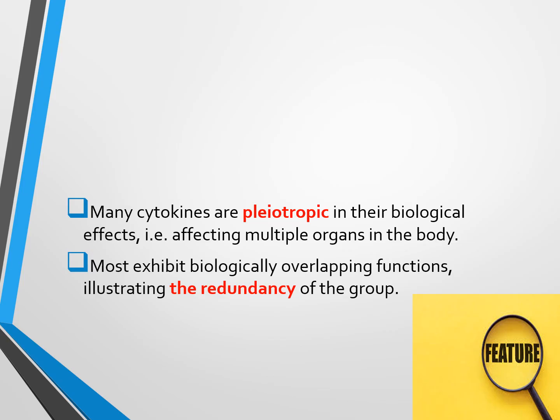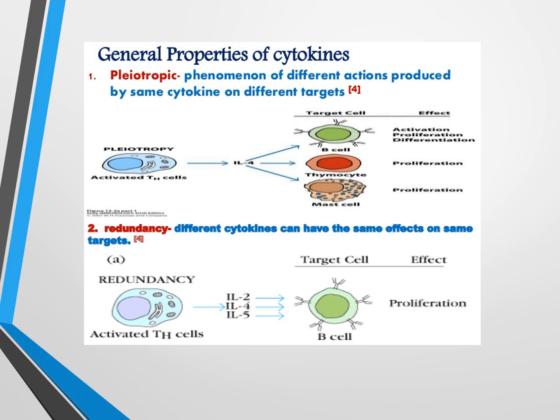If we see this picture, this is pleiotropism. Pleiotropic means that the cytokine is secreted from the cell and acts on multiple cells, while redundancy means different cytokines act on the same cell. Different cytokines here in this picture, like interleukin 2, interleukin 4, and interleukin 5, act on the target cell, the B cell. All of them act on the B cell. We call this redundancy.